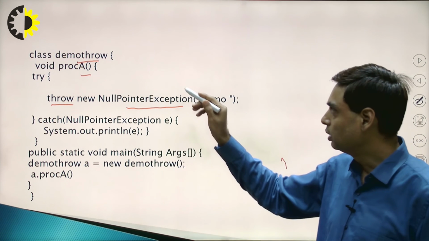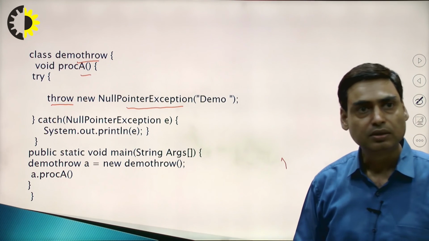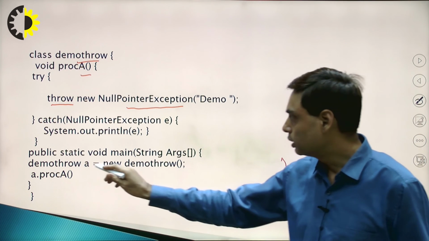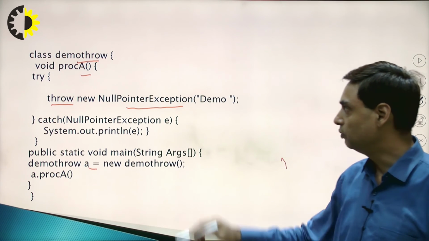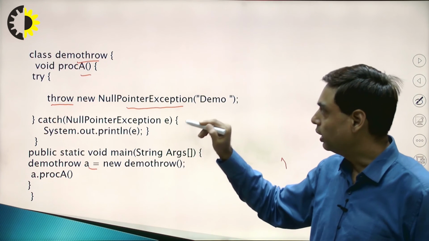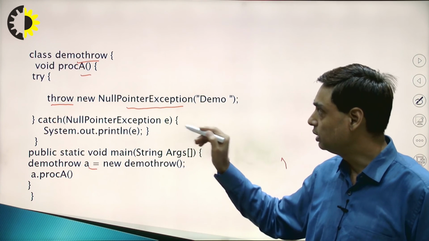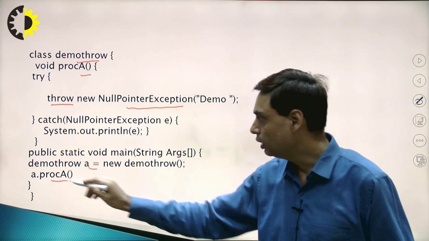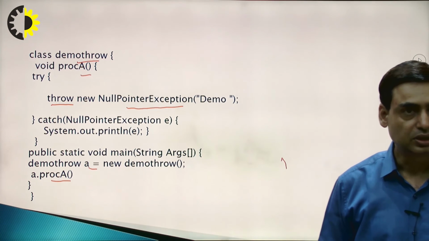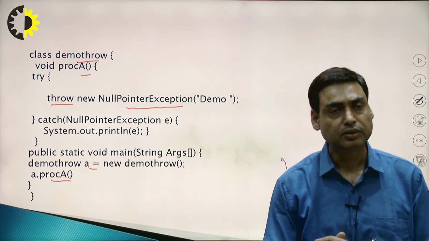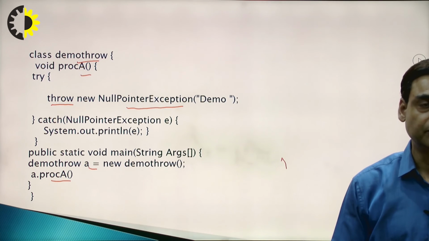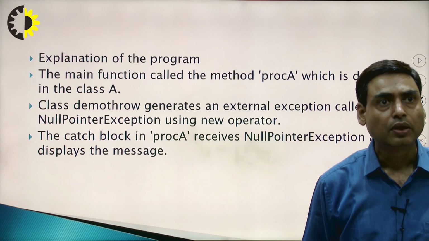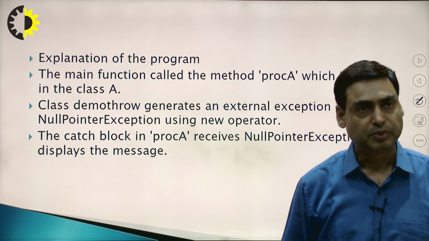Now, this class DemoThrow is defined. We are creating an object of DemoThrow, and A is the object. We are explicitly generating the exception with the help of throw, so we call procedure A. This program generates an exception explicitly, and it is caught in the respective catch block. Now, the explanation of the program.